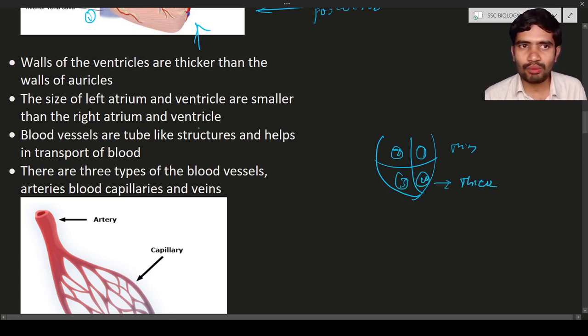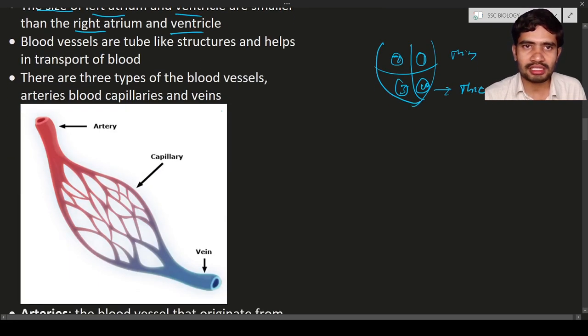So auricles have thinner walls and ventricles have thicker walls. Here you can see the size of the left atrium and left ventricle is smaller than the right atrium and right ventricle. This is about the size of the right side chambers and left side chambers.